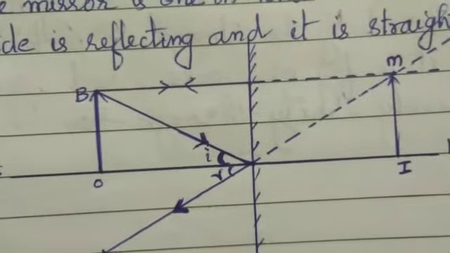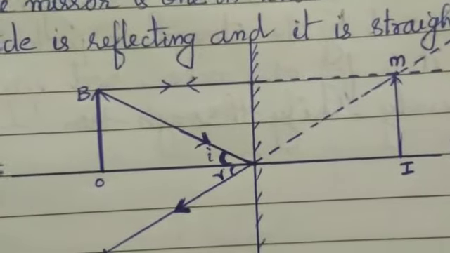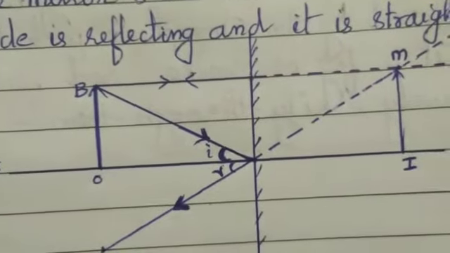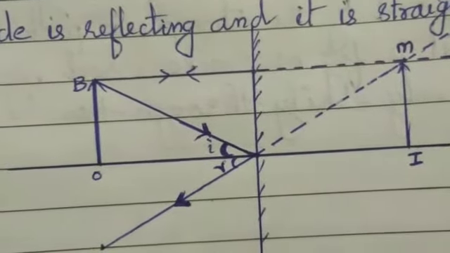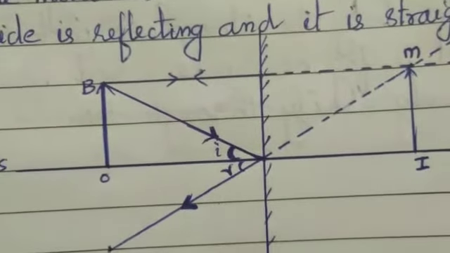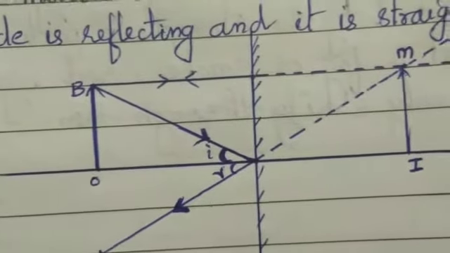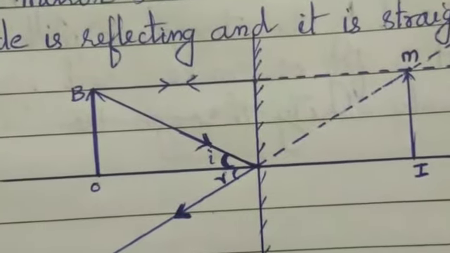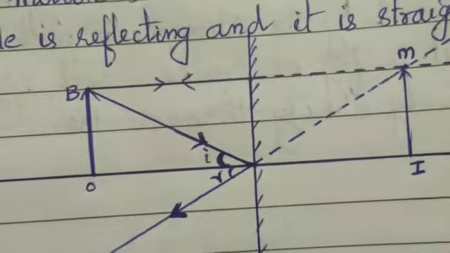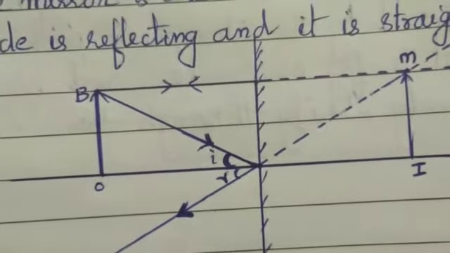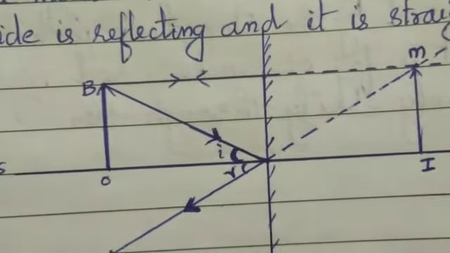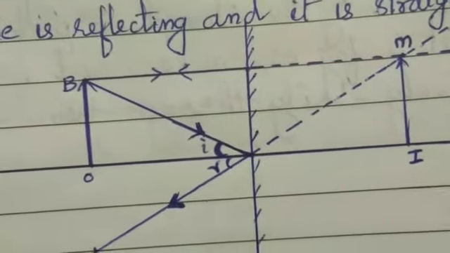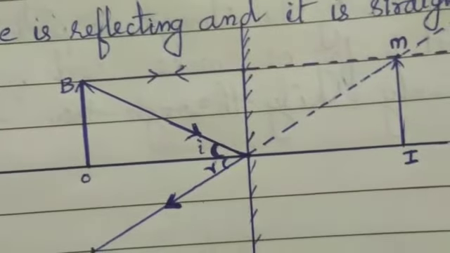So how will a real image form? A real image is formed at a point when the light rays, after interaction with the mirror, actually converge to a point. If the light rays after reflection converge to a point, then that type of image is called a real image. If the light rays, after interacting with an optical element like a mirror, appear to diverge from a point, then the image formed is known as a virtual image. So there are two types of images, real image and virtual image.